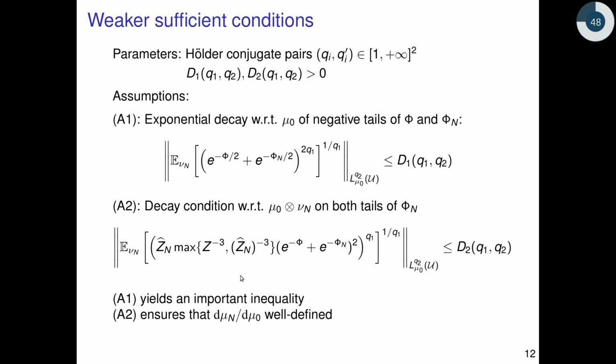So these two assumptions are important because the first yields an important inequality in the analysis that we used to prove the preceding theorem. And the second condition, the decay condition, ensures that the Radon-Nikodym derivative that pretty much defines the random approximate posterior mu n is well defined. And therefore it ensures that the random approximate posterior mu n is itself well defined.